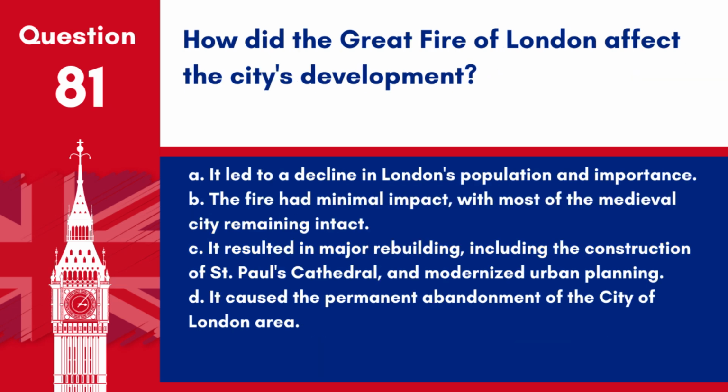Question 81. How did the Great Fire of London affect the city's development? A. It led to a decline in London's population and importance. B. The fire had minimal impact, with most of the medieval city remaining intact. C. It resulted in major rebuilding, including the construction of St. Paul's Cathedral and modernized urban planning. D. It caused the permanent abandonment of the City of London area.